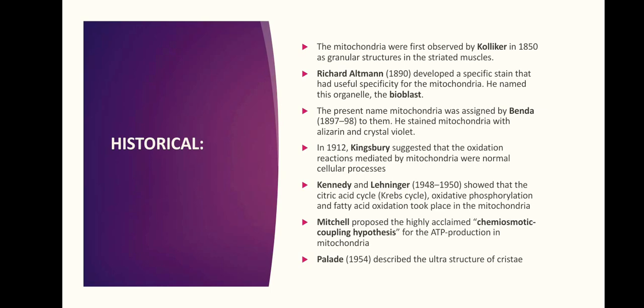In 1912, Kingsbury suggested that oxidation reactions mediated by mitochondria were normal cellular processes. Kennedy and Lehninger showed that the citric acid cycle, oxidative phosphorylation and fatty acid oxidation took place in the mitochondria. Mitchell proposed the highly acclaimed chemi-osmotic coupling hypothesis for ATP production in mitochondria, and in 1954 Palade described the ultrastructure of cristae.